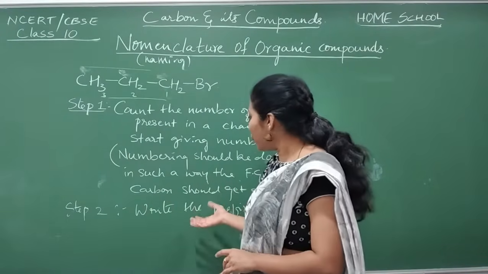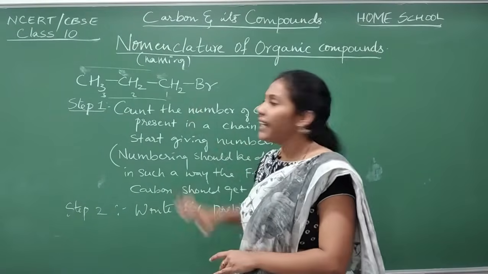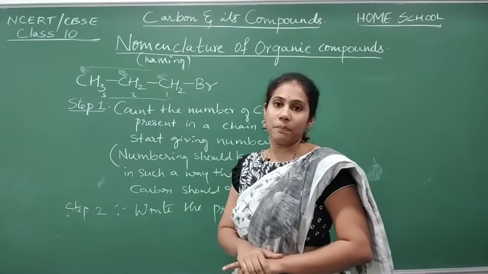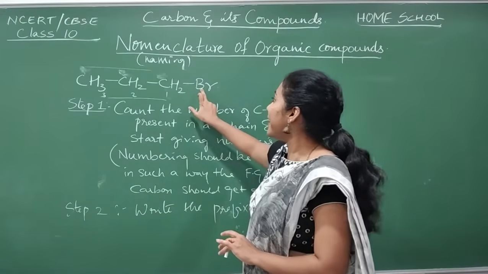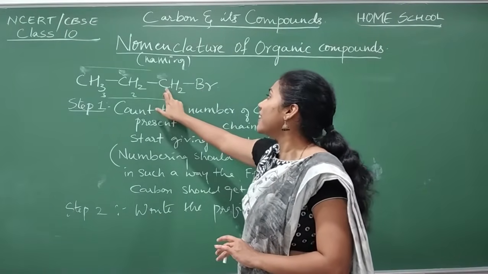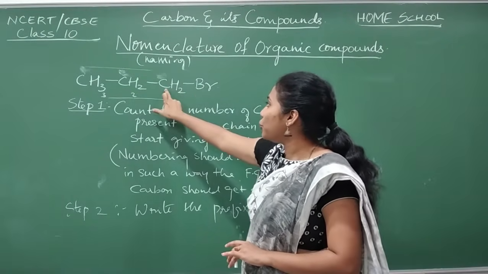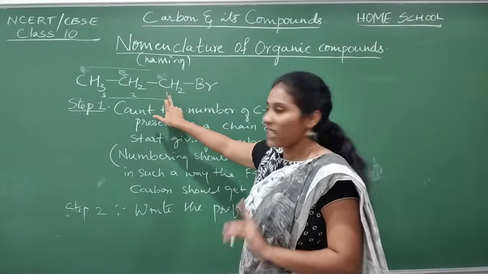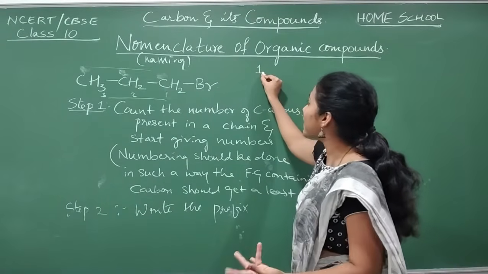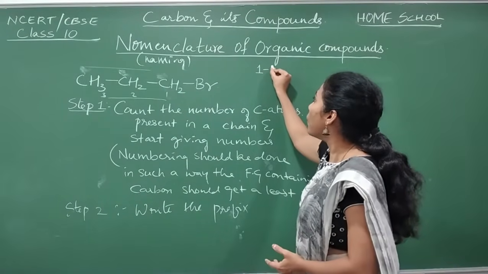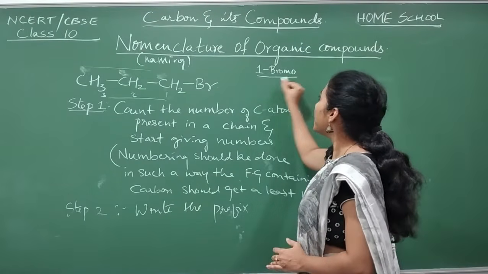Okay, so here, do you have groups like prefix rating groups? Definitely, Br is there. Its name you should indicate first. What is its name? Bromo. Okay, and indicate the prefix along with the carbon's number. This Br is attached to which carbon? First carbon, no? So you should start writing the name with the number. So which bromo? 1 bromo.